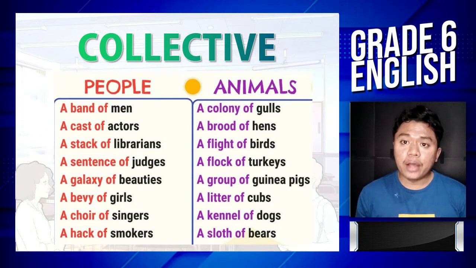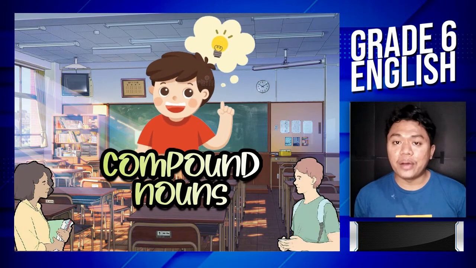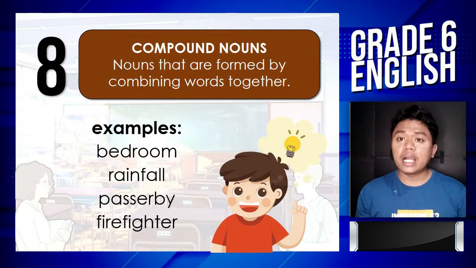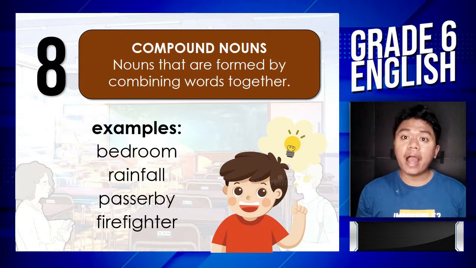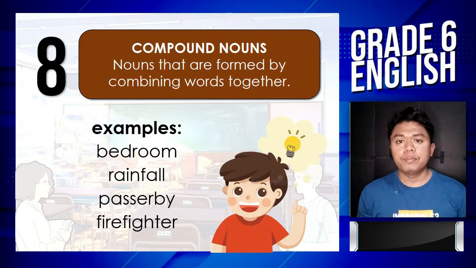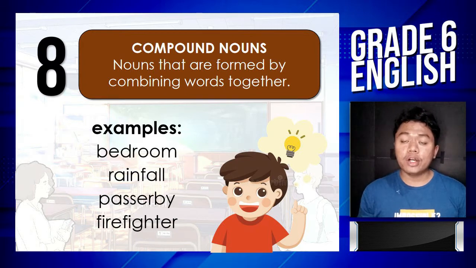The eighth noun is the compound noun. Compound nouns are nouns formed by combining two words together. Examples are bedroom, rainfall, passerby, firefighter. For us to further understand what compound nouns are, here are some more examples.